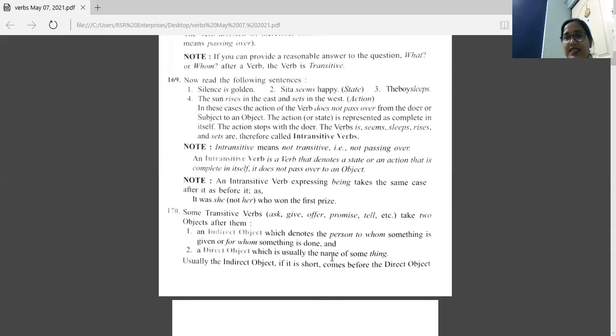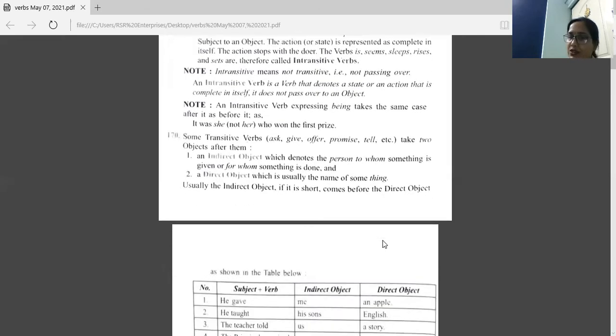That object which is directly affected by the action, and the other thing, the persons indirectly affected by that. It denotes the person to whom something is given or for whom something is done. So the answer to whom or for whom, that is indirect object. If name of a thing is given there, that is direct object.